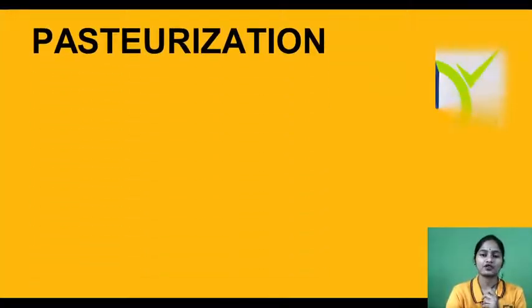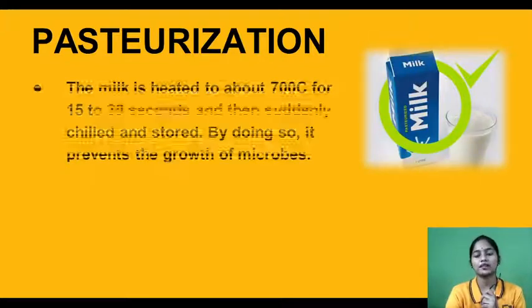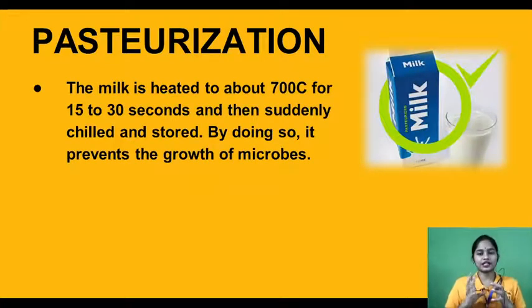Now see, what is pasteurization? Have you heard about pasteurized milk? What is it? See, the milk is heated at a very high temperature and suddenly it will get cooled. Suddenly it will be cooled or chilled and it will be stored. The milk is heated about 70-100 Celsius for 50 to 30 seconds. Then suddenly it will be chilled.